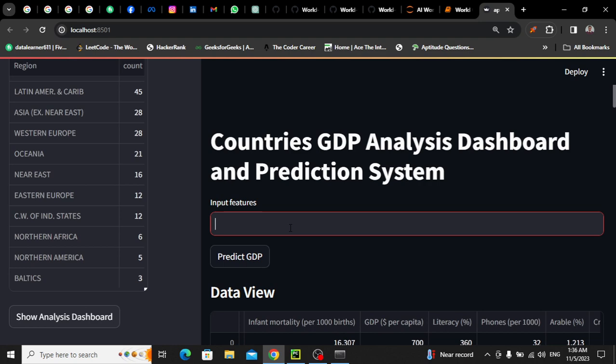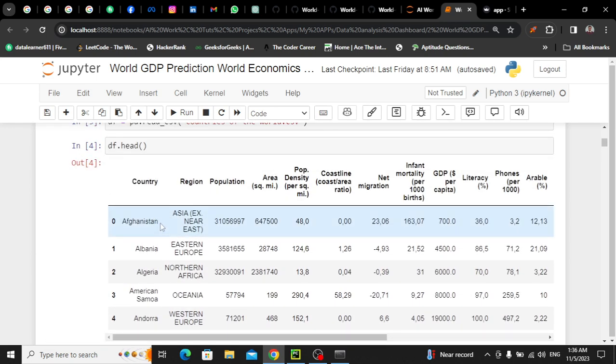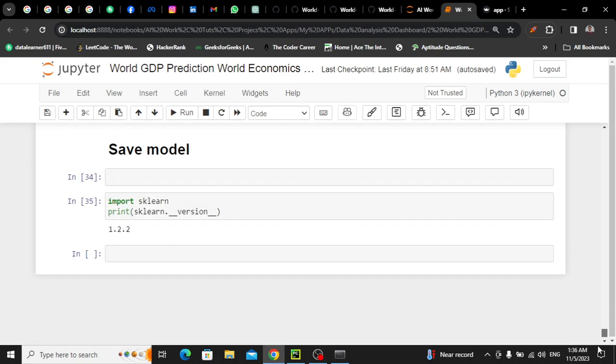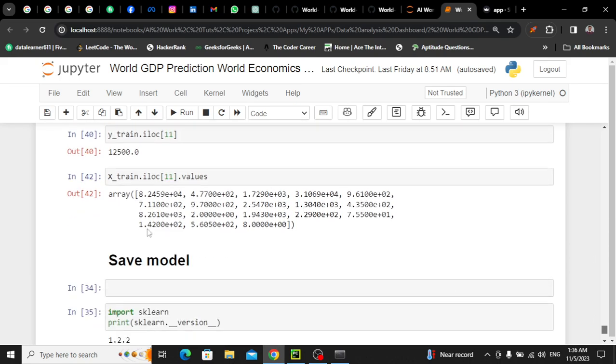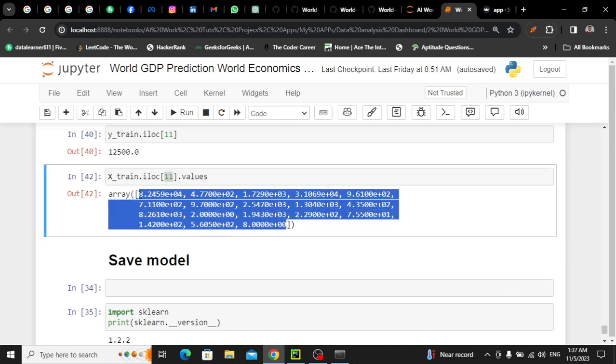The meaning of this predictive system is, let me show you, if you put in a country, say I'm going for Afghanistan GDP prediction, so I'll put the Afghanistan name, population, area, this thing, this thing, literacy, and all the remaining things I will put into the input, and it will predict this 700. Now what I did is I separately took out, randomly, not separately, what is at index 11. Just Control C, these are the inputs.